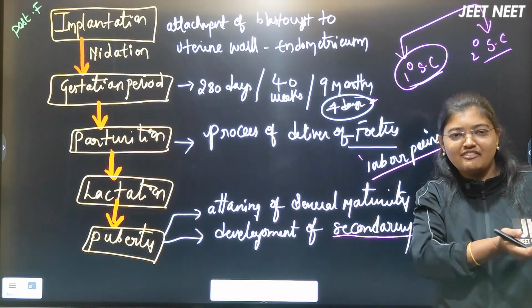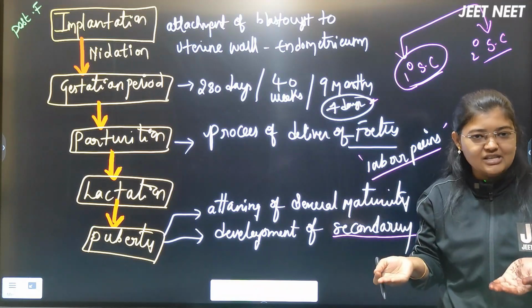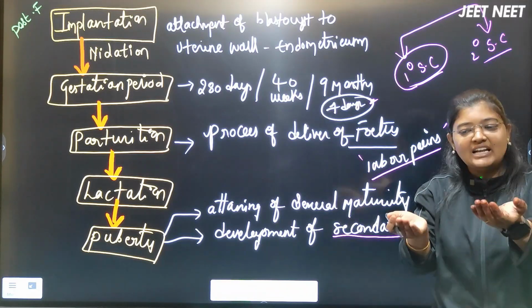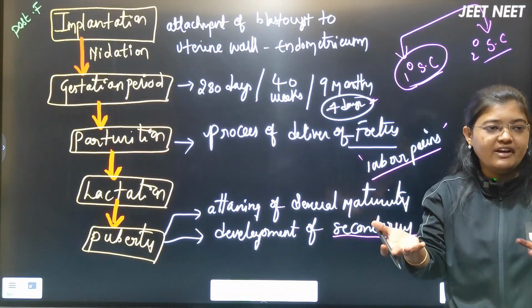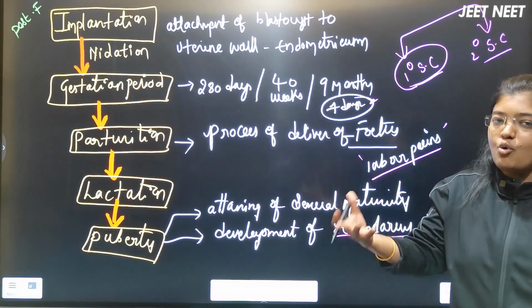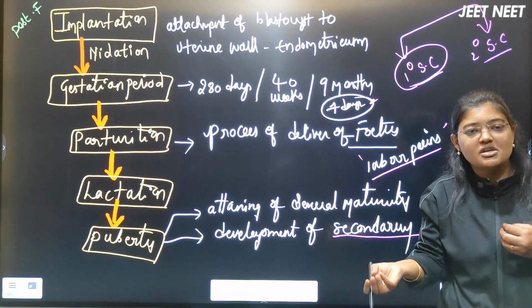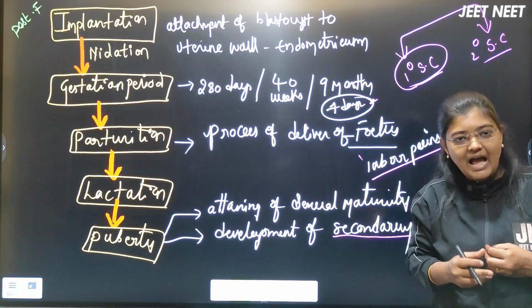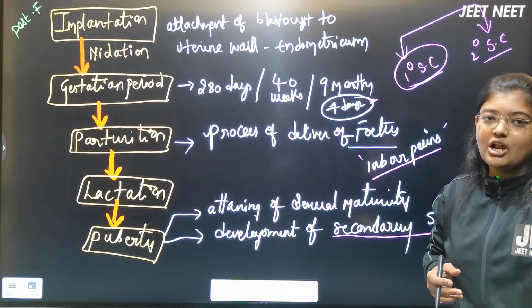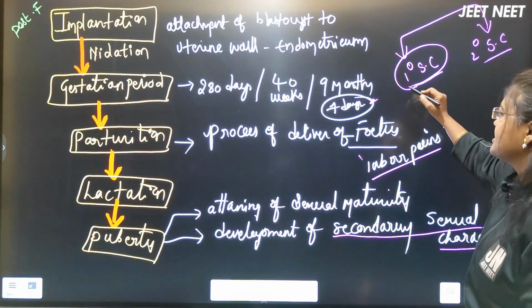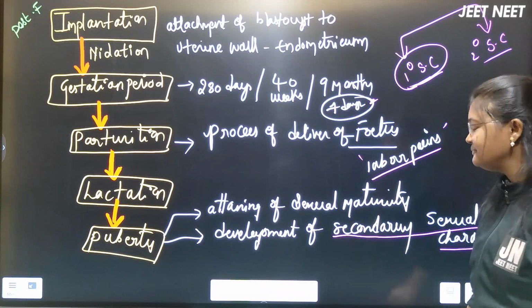It means, very simply, primary sexual character is nothing but, after the birth of the baby, everyone knows the doctor will bring the baby out of the operation theater, and they will just tell you that you have a baby girl or you have a baby boy, right? Just by seeing the penis region or the vagina region, whatever the baby has. So that particular genital organ we can consider as the primary sexual character. I hope I am clear.